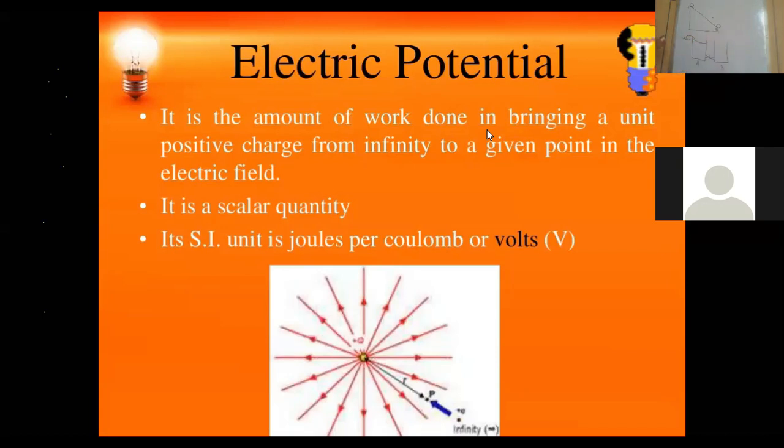Now once I open this knob, the water will move towards tank B. The water will keep on flowing from the higher level to the lower level up to the time when the level of water in both the tanks is the same.